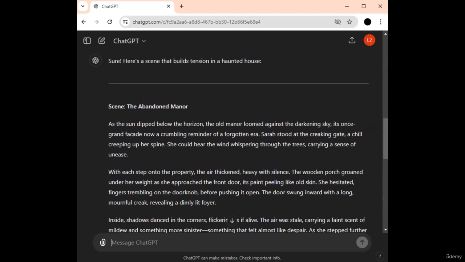It says, as the sun dipped into the horizon, the old manor loomed against the darkening sky. Its once grand facade, now a crumbling reminder of a forgotten era. Sarah stood at the creaking gate, a chill creeping up her spine. She could hear the wind whispering through the trees, carrying a sense of unease.